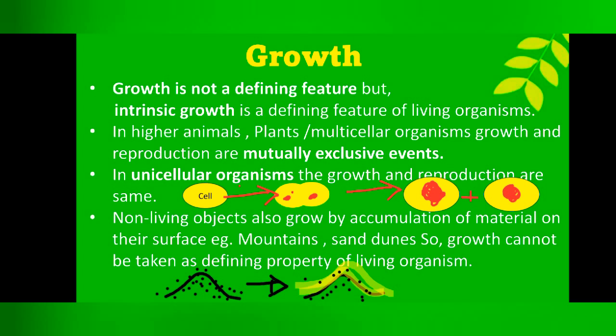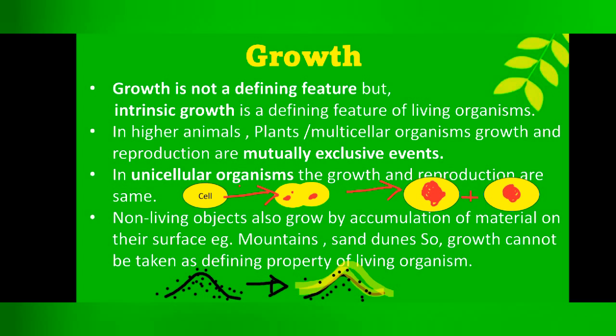In multicellular organisms, growth takes place through an increase in the number of cells or an increase in the size of cells. Another thing is that growth in animals stops after a certain period of time, whereas in plants, it takes place throughout their life. An important point to be remembered is that in multicellular or higher animals and plants, growth and reproduction are mutually exclusive events. Means in multicellular organisms, growth is a different aspect and reproduction is a different aspect. But if we see in unicellular organisms, growth and reproduction are one and the same thing.